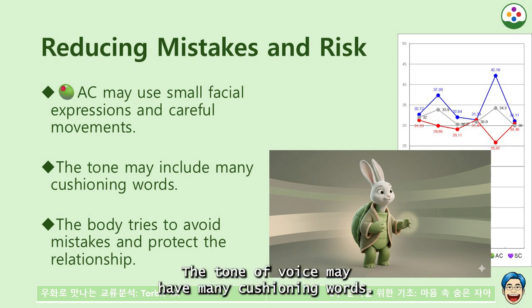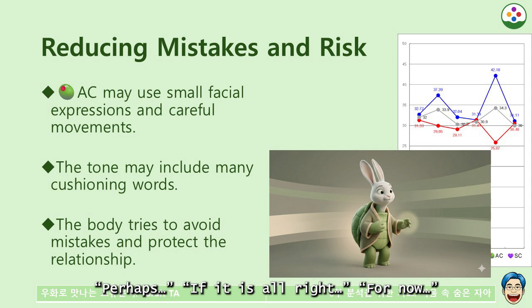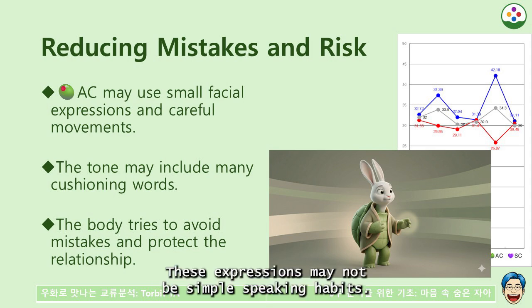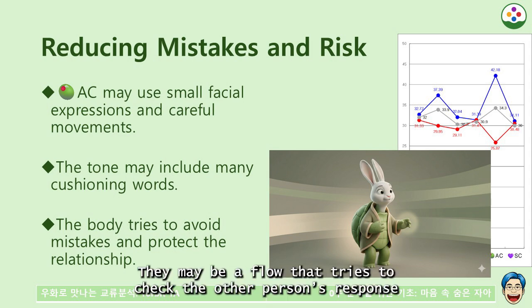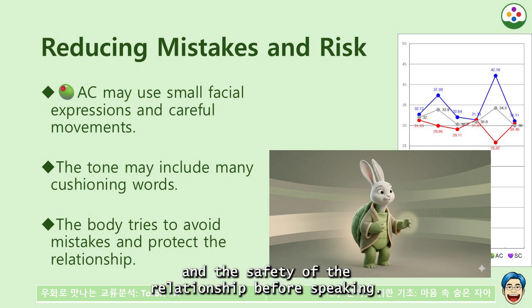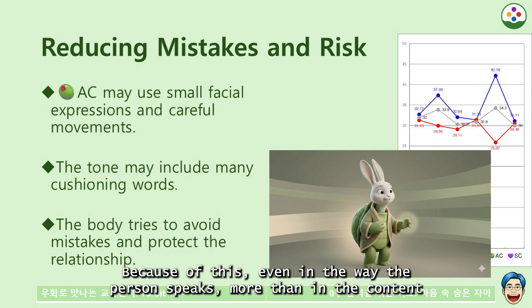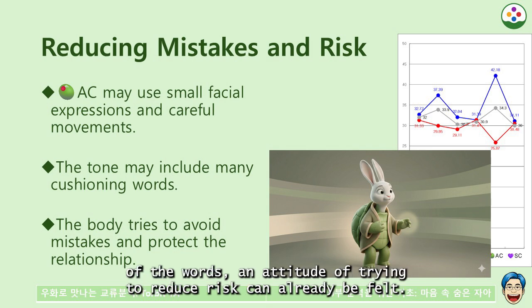The tone of voice may have many cushioning words. Perhaps, if it is all right, for now, in my opinion, if it is not uncomfortable, these expressions may not be simple speaking habits. They may be a flow that tries to check the other person's response and the safety of the relationship before speaking. The person may prefer expressions that leave room rather than push forward firmly. Because of this, even in the way the person speaks, more than in the content of the words, an attitude of trying to reduce risk can already be felt.